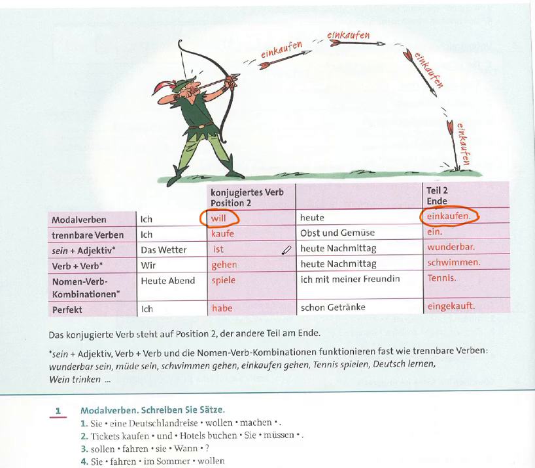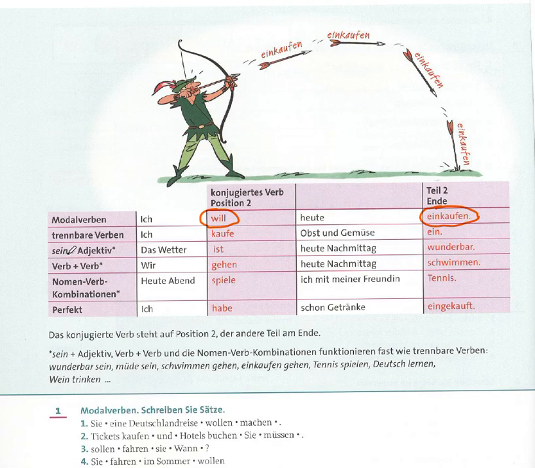So the rule is the verb stem goes in position second, like here we have kaufe, and the separable prefix goes to the end of the sentence, like we have ein here. Ich kaufe Obst und Gemüse ein. I'm buying fruits and vegetables today. So the prefix, like ein, we have many different prefixes. This always jumps to the end of the sentence.